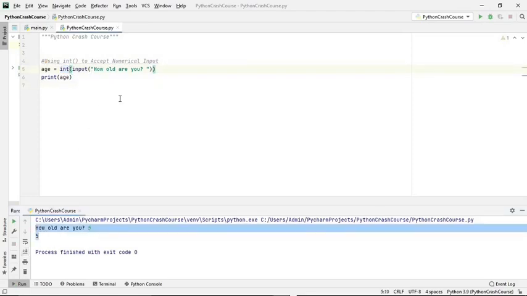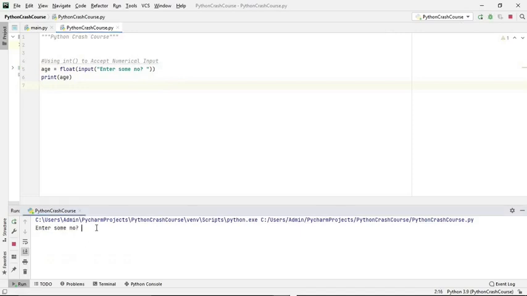You can also take float input. Let's say float, enter some number, enter age, fine, no problem. Let us say the number is 25. So here 25.0, it is a floating number, right? You can take other floating numbers also. So this is how you have to take user input in Python.